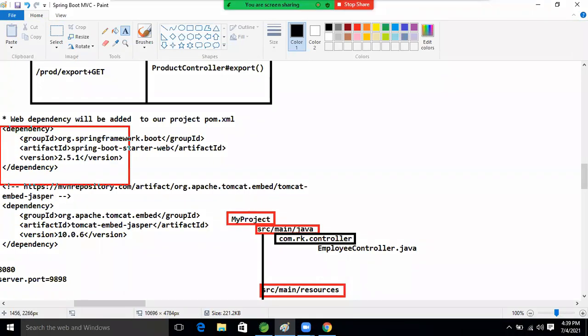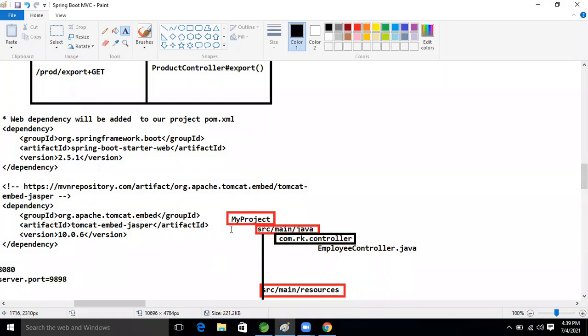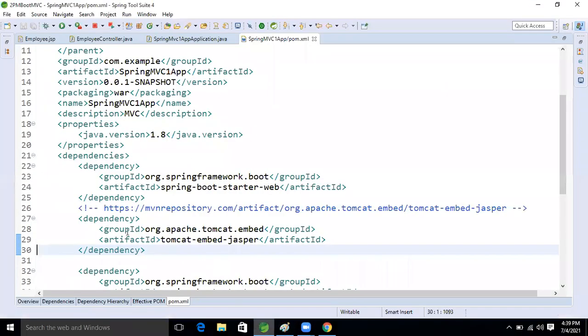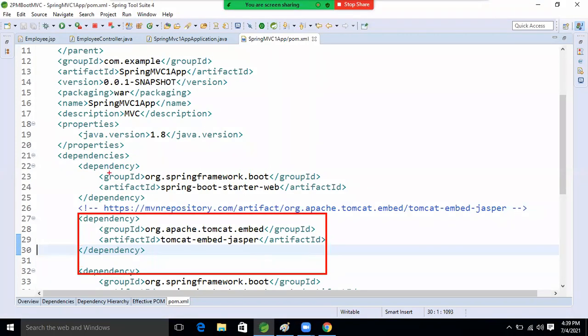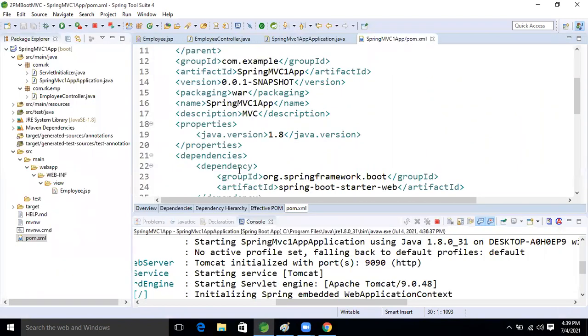This dependency, Spring Boot Starter Web, and another dependency, this one, Tomcat Embedded Jasper. Both dependencies are there in our pom.xml, guys. So good. Now whatever theory I explained, is it becoming practical or not, guys?